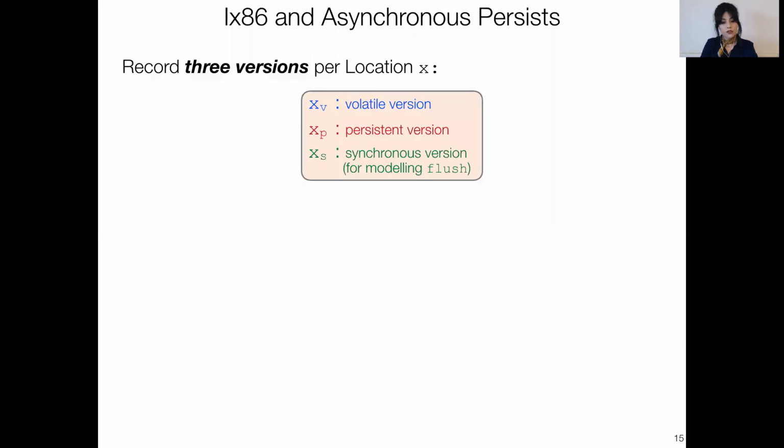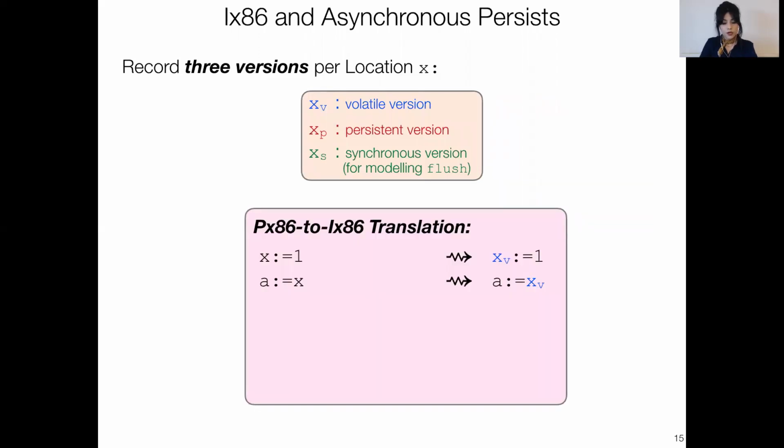So we went back to the drawing board and instead extended our representation with an additional version for each location. So now we have 3 versions, with this new version, xs, the synchronous version, used purely for modeling flush instructions. Similarly, we adjusted our translations; we kept the write and read translation as before. Now, every time we execute a flush, we copy xv into this intermediate new version xs. To model the unbuffering, remember we have 2 types of unbuffering.